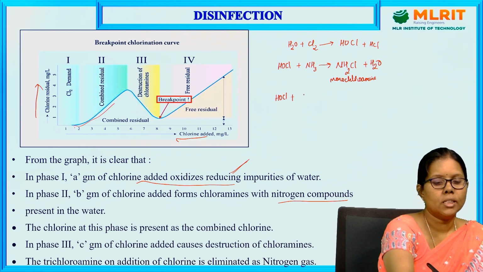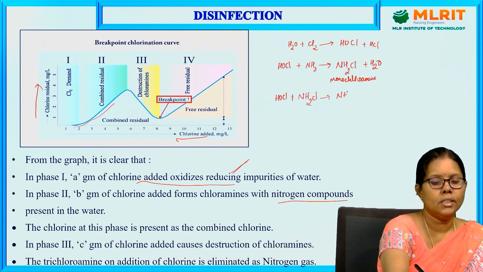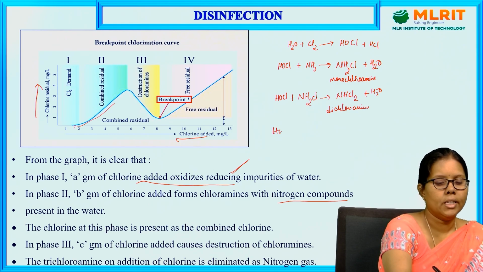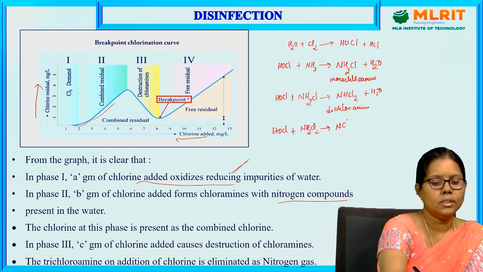The hypochlorous acid also reacts with the chloramines. NH2Cl gives NHCl2 plus H2O, which is called dichloramine. Again, HOCl reacts with dichloramine to give NCl3, trichloramine.